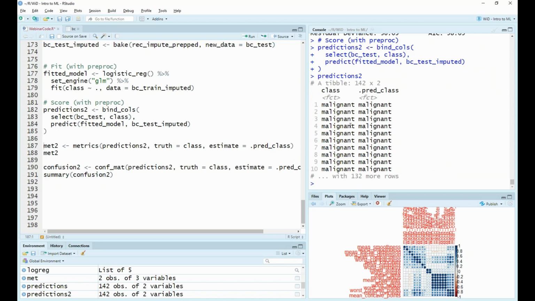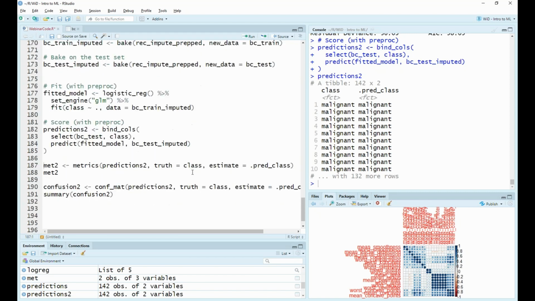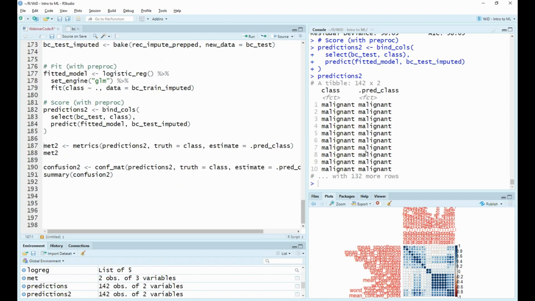Running this, we now have a second set of predictions. Let's have a look at this. We can see that we have, again, our cases where malignant is being predicted. And you remember earlier we had an NA value for row number 8, but because we have imputed our NA values during our recipe, we no longer have an NA value here, so the model has been able to predict that this is in fact a malignant value.